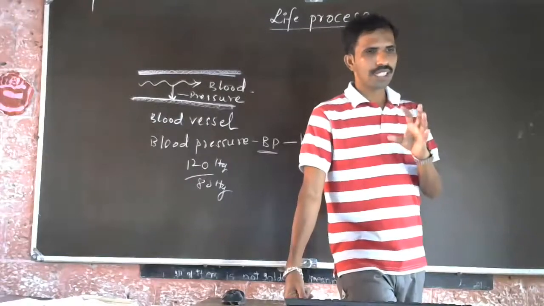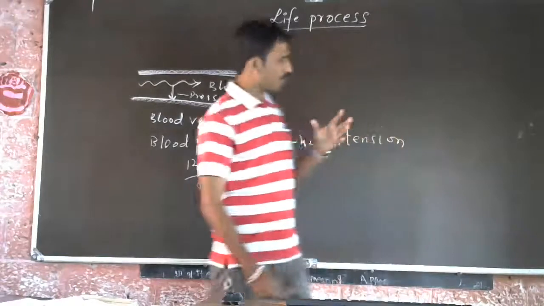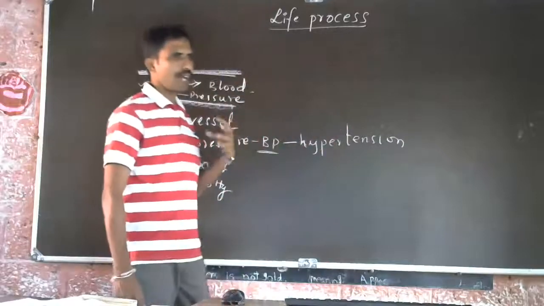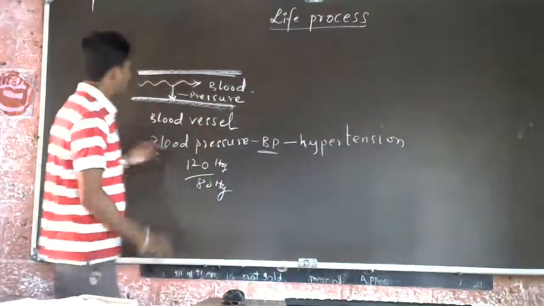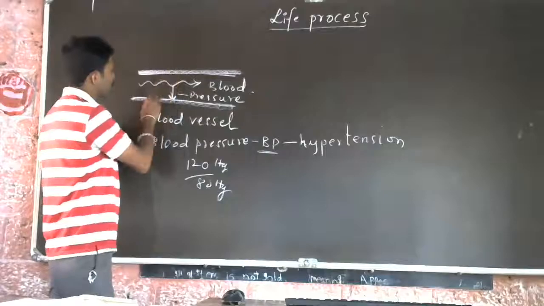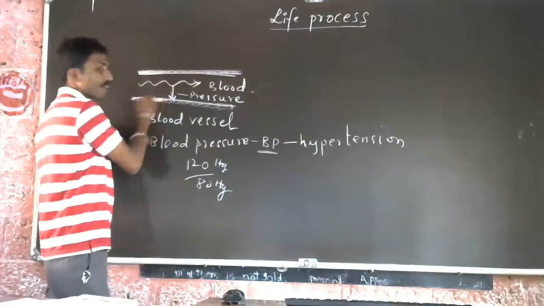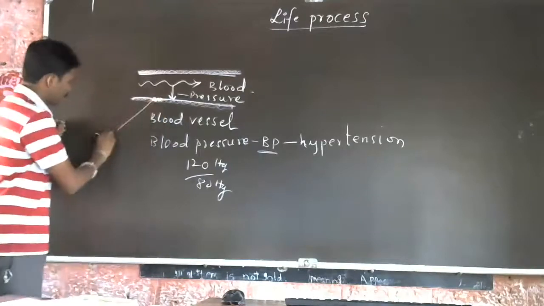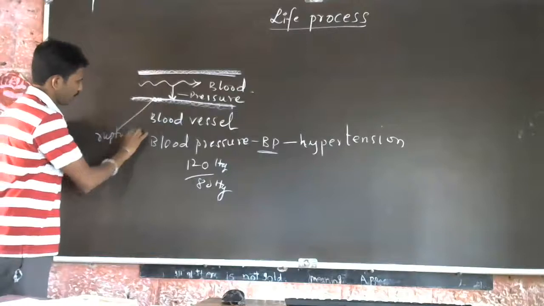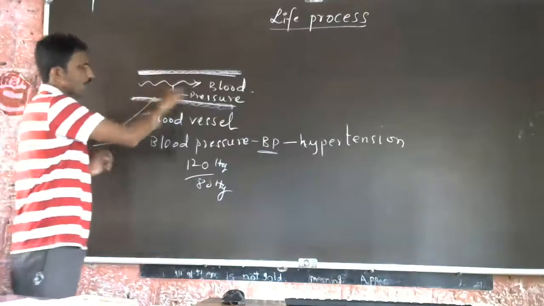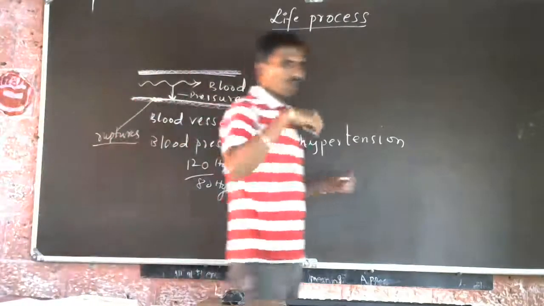All such activity will hamper you and have an adverse effect on the body. Sometimes, due to the increase in blood pressure, the walls of the artery may rupture and cause injury inside the walls of the artery.